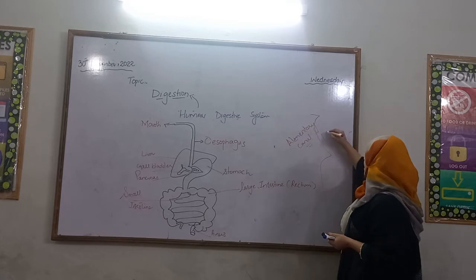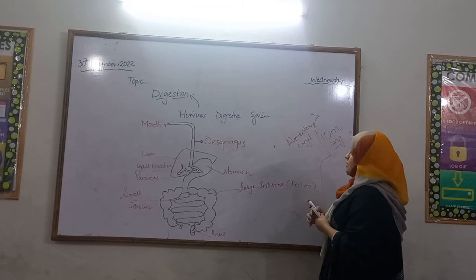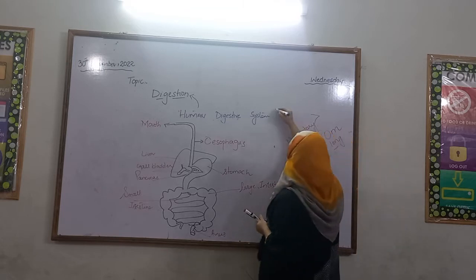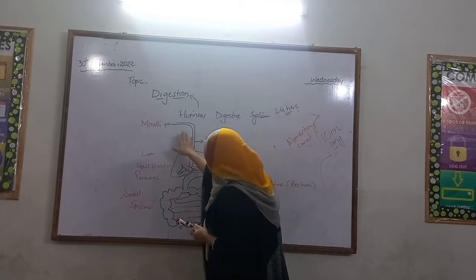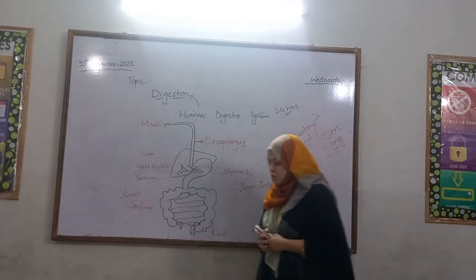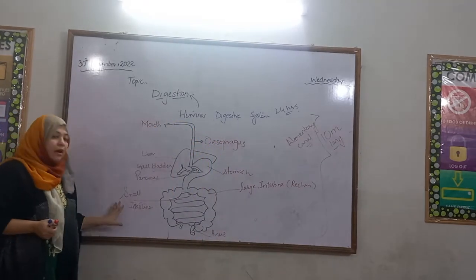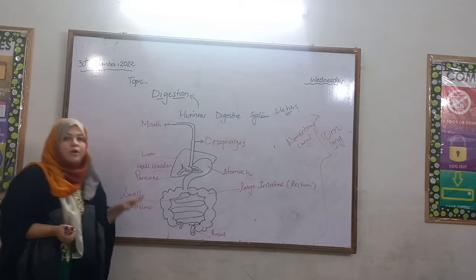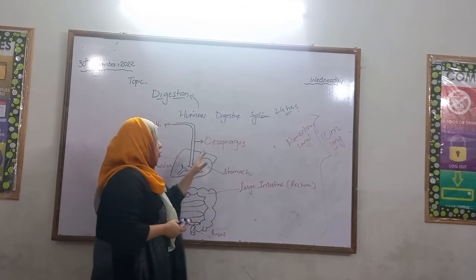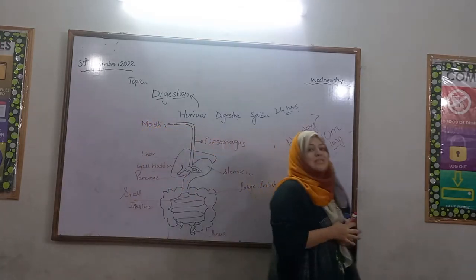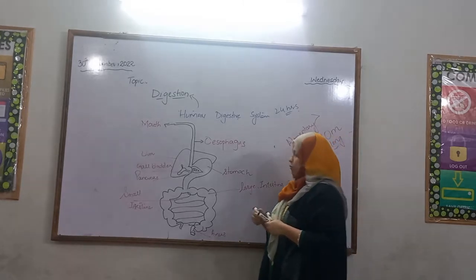And this alimentary canal is 10 meters long approximately, and food will take 24 hours to reach from mouth to anus. So, firstly we will discuss how food travels in the alimentary canal. What is the procedure involved that pushes the food from mouth to anus? The wall of alimentary canal is made from muscles. That muscles relax and tighten and produce wave-like movement.